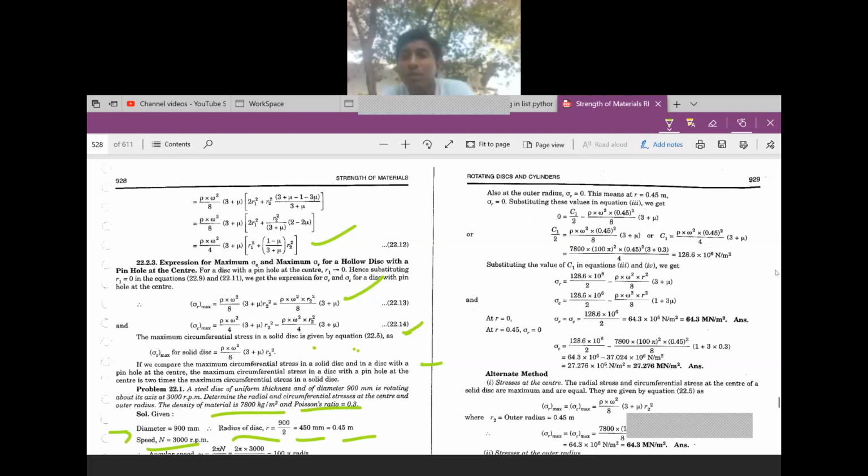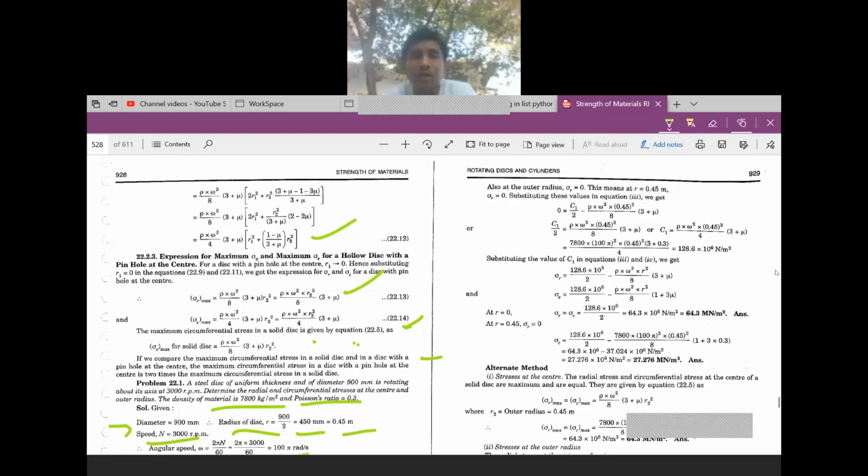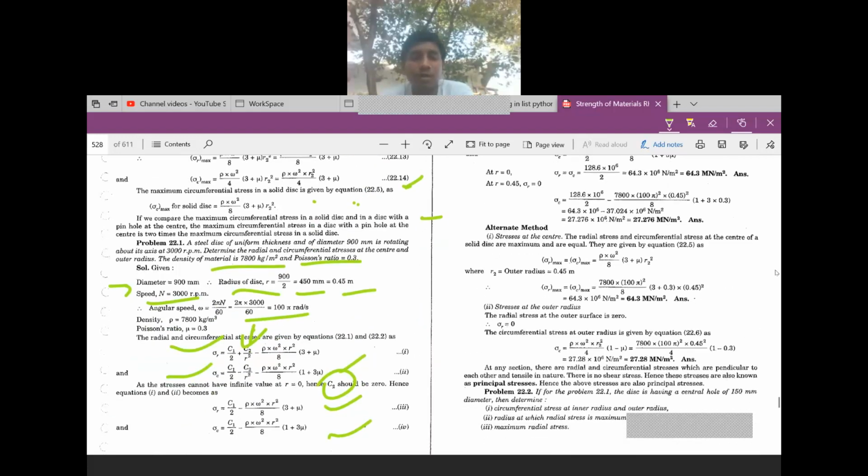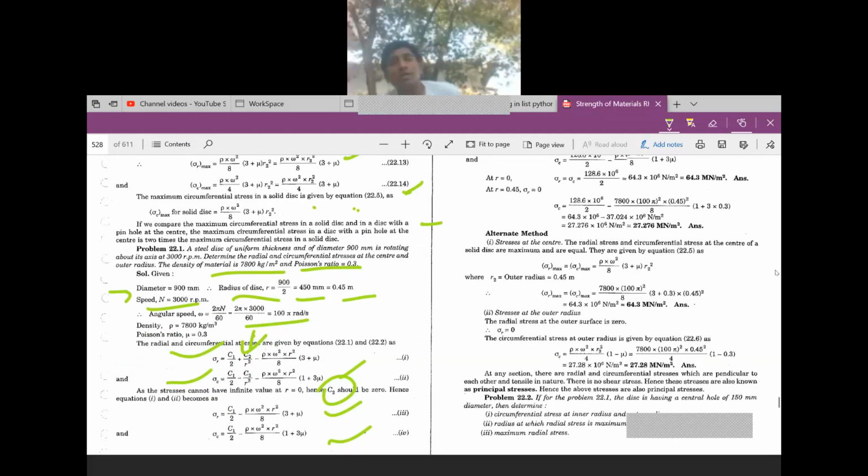Substitute these values in equation 3, the radial stress formula, and you get the value of C1.